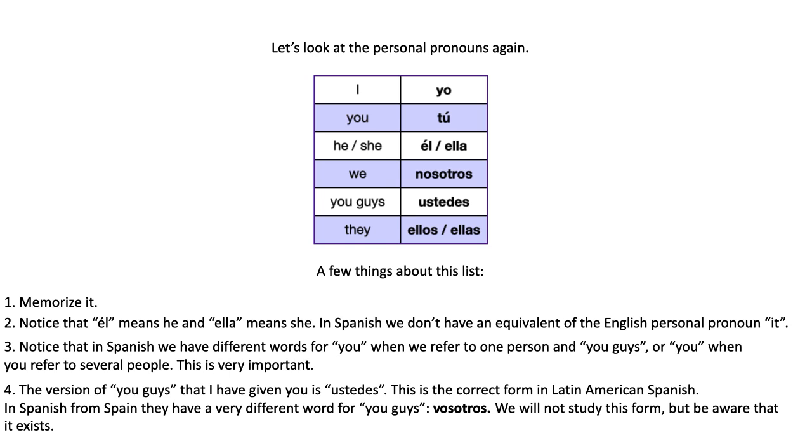Yo, tú, él, ella, nosotros, ustedes, ellos, ellas. Okay? Now finally we can look at a Spanish verb. The verb is ser. It means to be, right? To be or not to be, that is the question. Ser o no ser. Esa es la cuestión. That's the Spanish translation of the Shakespeare line, right? Ser. Let's look at ser.